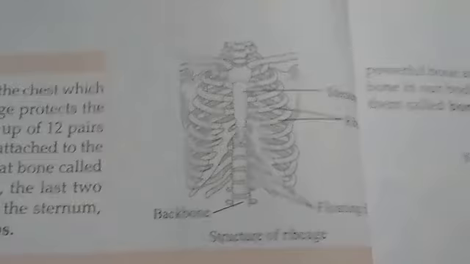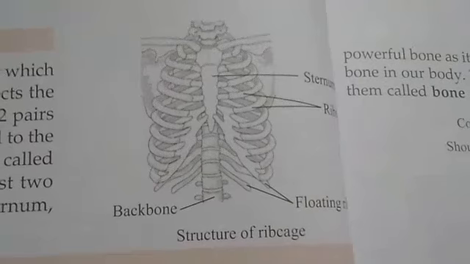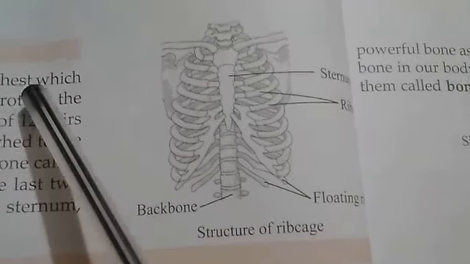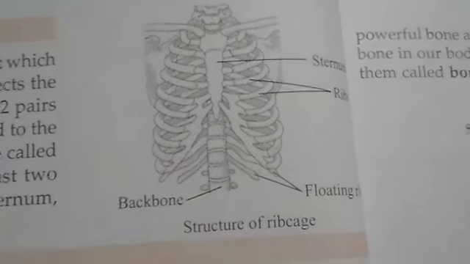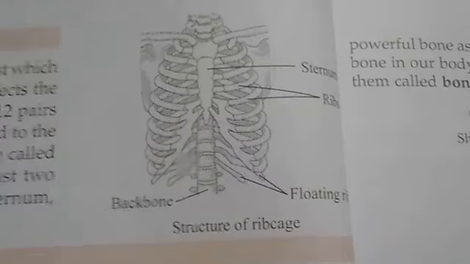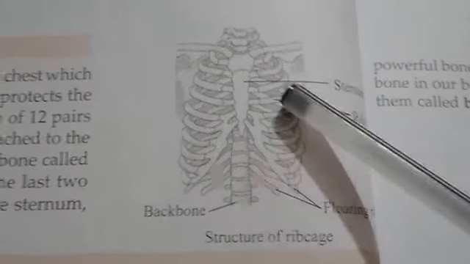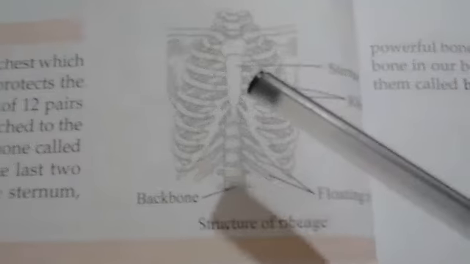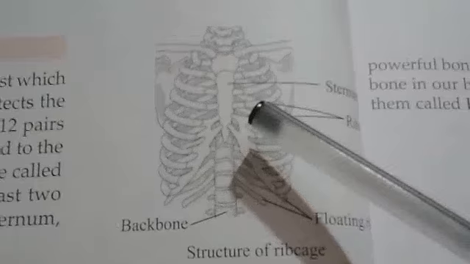Next is the ribs. There is a cage of bones, just like a cage, isn't it? There is a cage of bones around the chest, which is called the rib cage. The rib cage protects the heart and the lungs, two very important organs of our body.